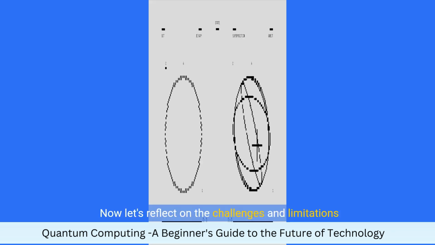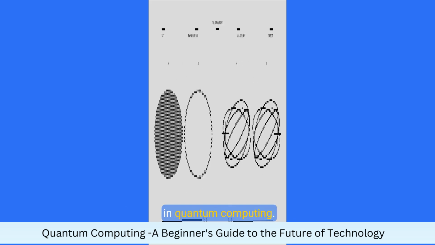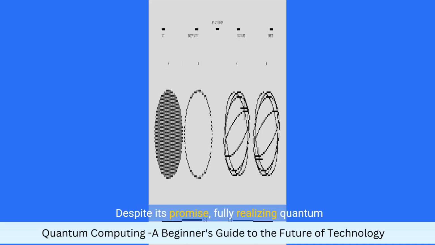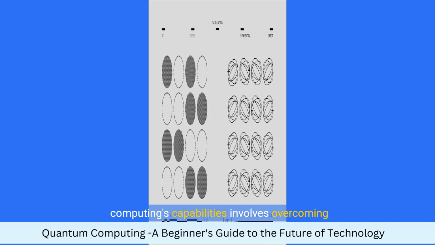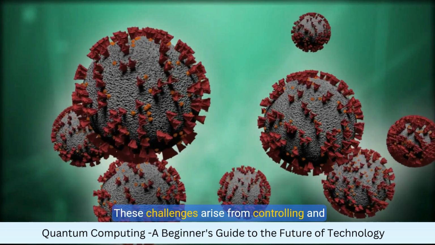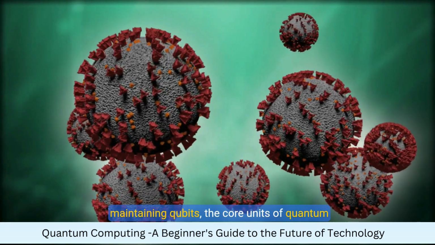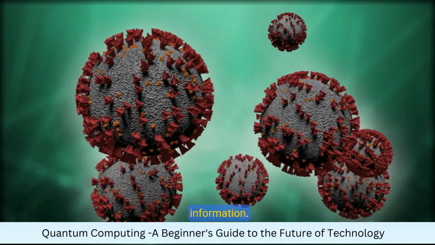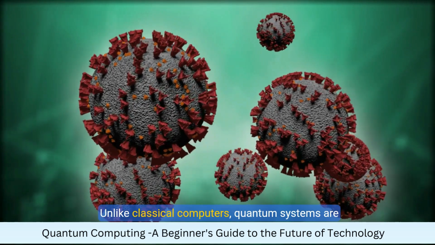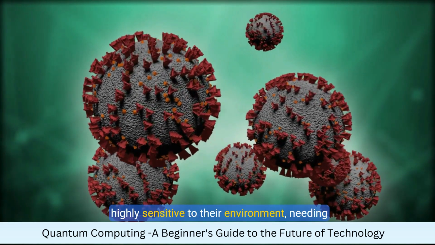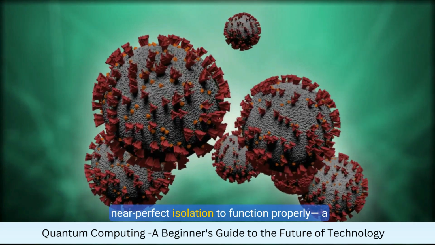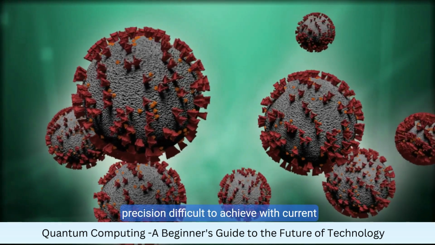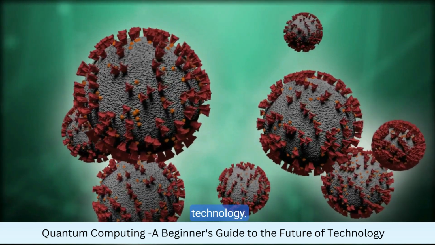Now let's reflect on the challenges and limitations in quantum computing. Despite its promise, fully realizing quantum computing's capabilities involves overcoming significant technical hurdles. These challenges arise from controlling and maintaining qubits, the core units of quantum information. Unlike classical computers, quantum systems are highly sensitive to their environment, needing near-perfect isolation to function properly, a precision difficult to achieve with current technology.